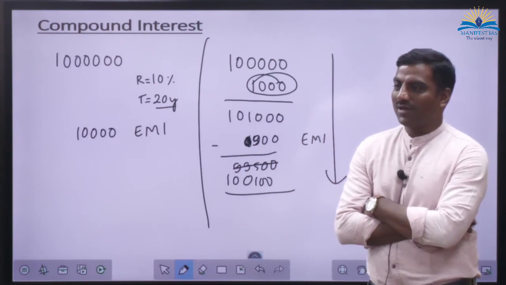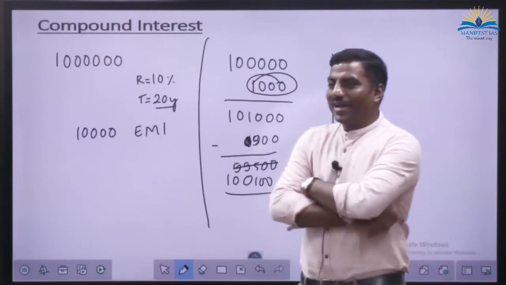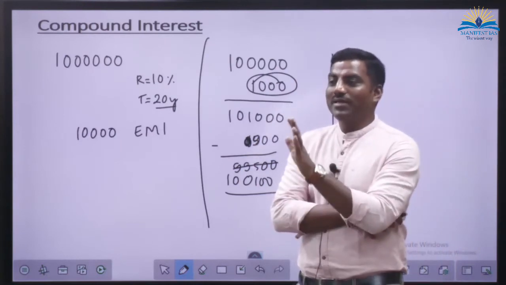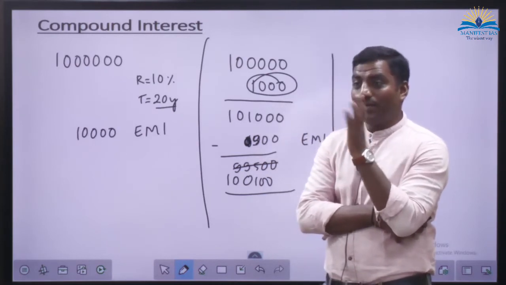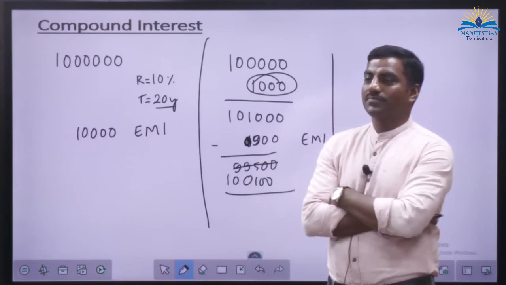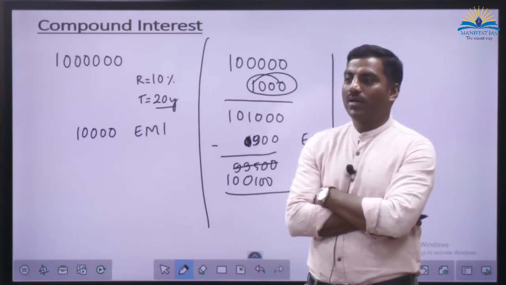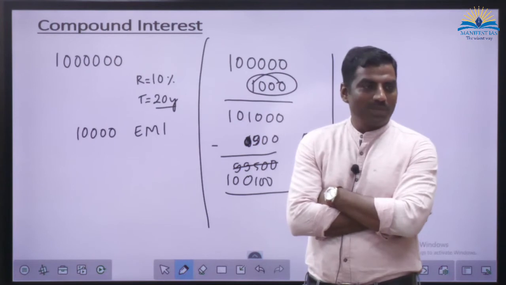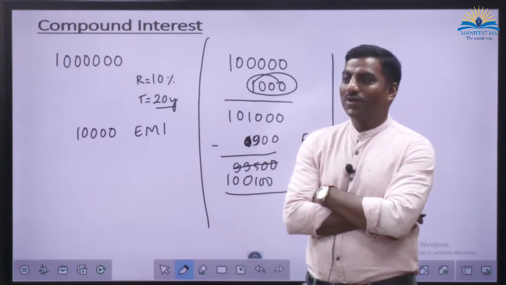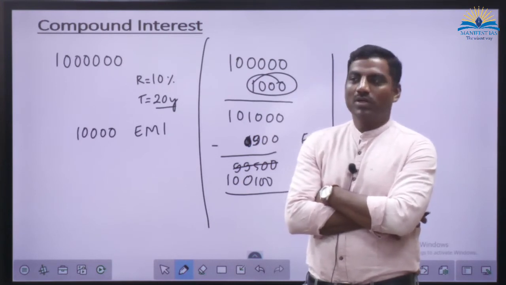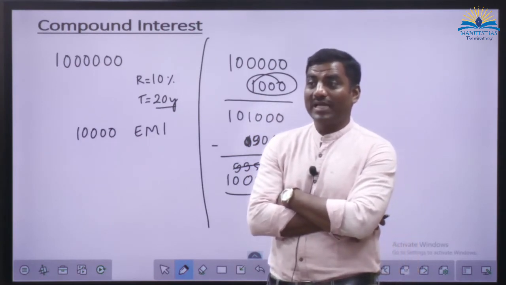You are not fit for being a customer also, not fit for banker at all. You are paying 10,000 rupees as EMI for 20 years. How much will you pay to the bank in 20 years totally? Oh my God. 10,000 per month. Correct? How many months? 240 months. 240 into 10,000. It is 24 lakhs. In 20 years, you are paying 24 lakhs to the bank.